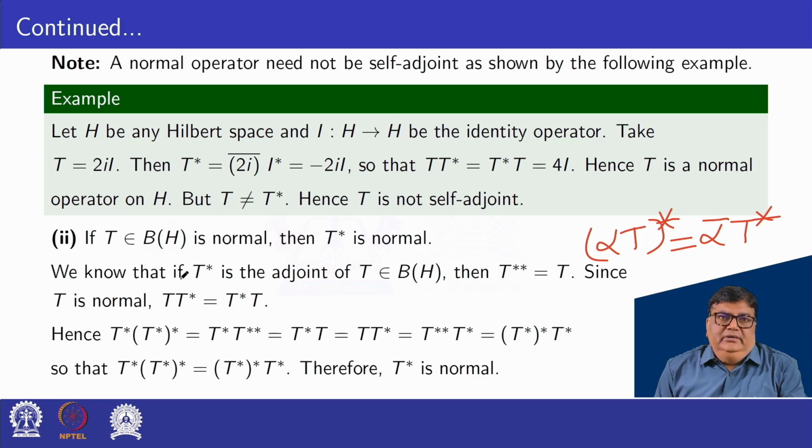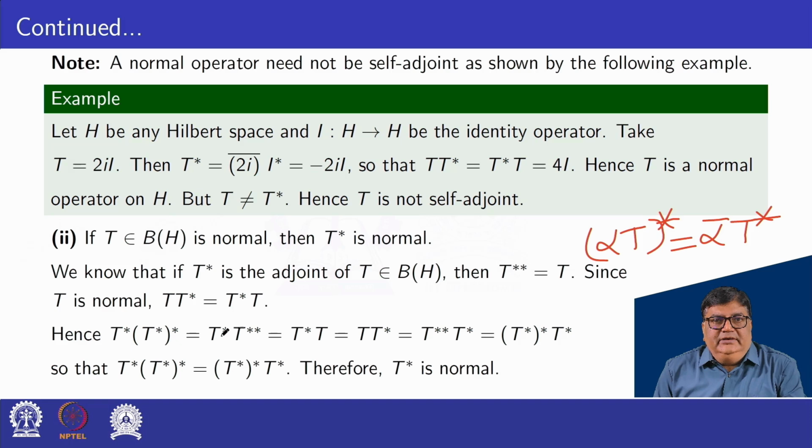We know that if T star is the adjoint of T belonging to B(H), then T double star is equal to T. Since T is normal, T T star is equal to T star T. Hence, for T star, this T star into star of T star, that is T star into T double star. T double star is T.